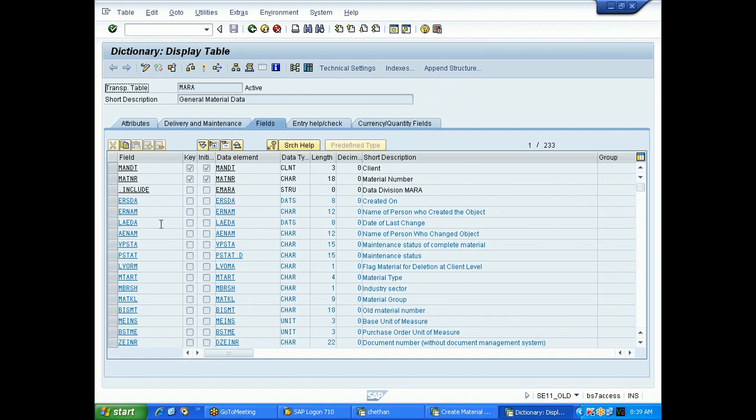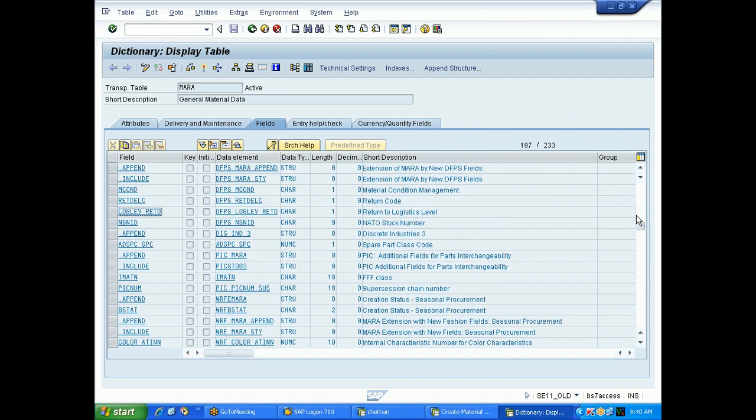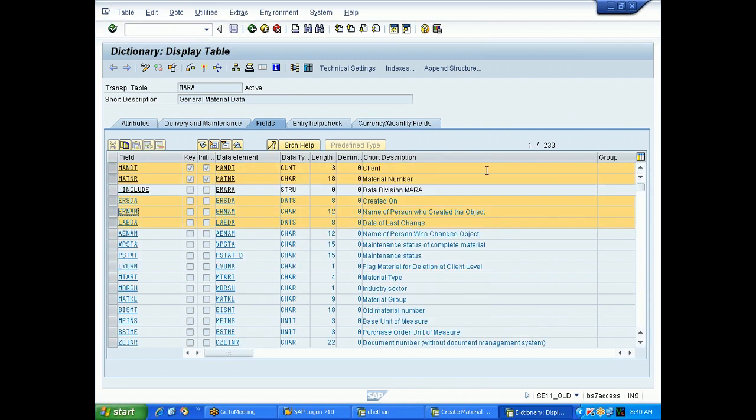See, this MARA has different fields. These are all the fields: MANDT is a field, MATNR is a field, ERSDA is a field, ERNAM is a field, and so on. If you scroll down, there are so many fields available in the MARA table. This is called a table structure.